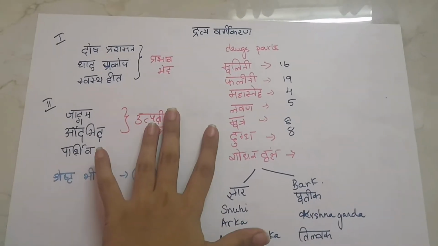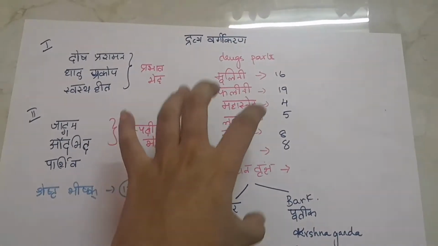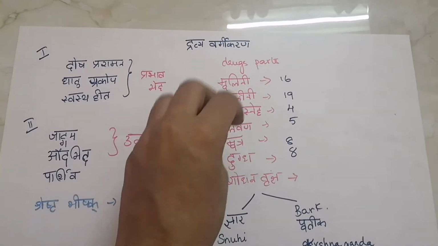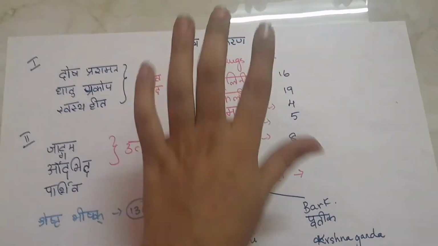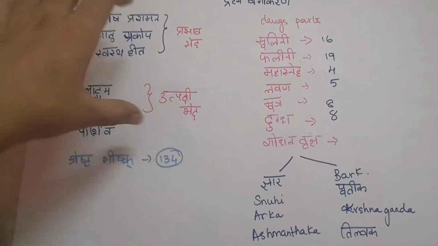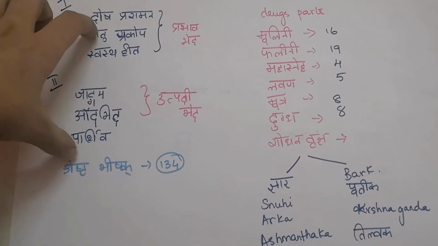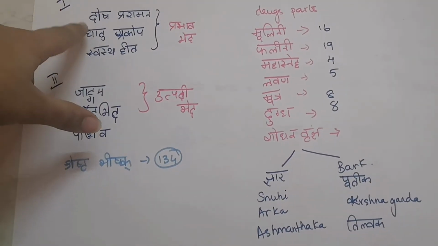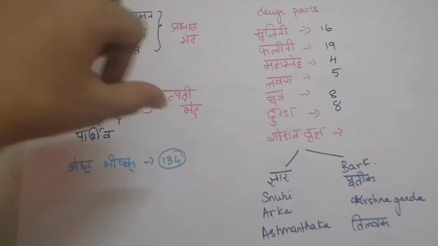Now coming to the last part, that is Dravya Vargikarana. It's very important. They can ask even in a 15-mark question along with the definition of Dravya. So Dravya Vargikarana is very important. Coming to the first one, Prabhava Beda, Utpatti Beda. These two you have already learnt in DG, so it's very easy. Prabhava Beda: Dosha Prashamana, Dhatu Prakopa, Swastahita. Utpatti Beda: Jangama, Udbhida, Parthiva.